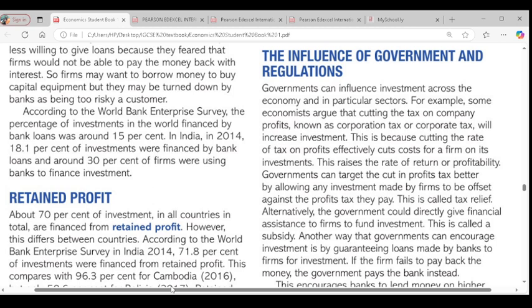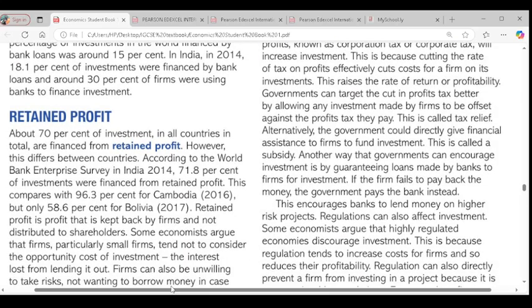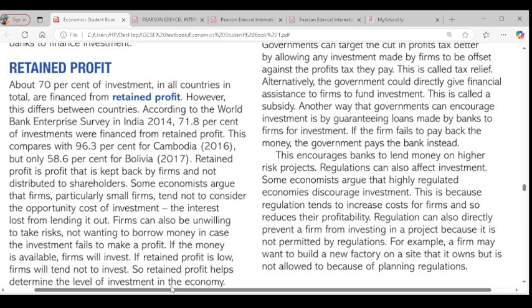Yes. And for regulations, government can also use regulations. Regulations can directly prevent a firm from investing in a project because it is not permitted by regulations. If government wants to encourage investment, it might use deregulation. That means government softens laws and regulations that stop firms from investing. If a country has tough regulation, it might discourage investors, and that reduces investment. Any question about it? Thank you.